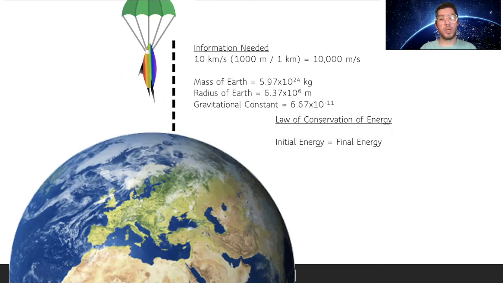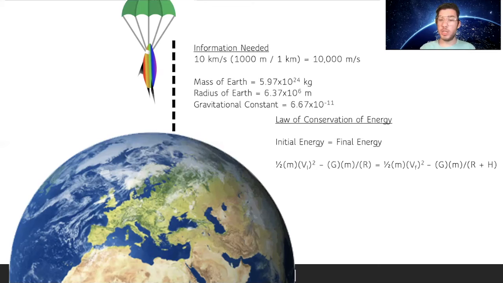So we're also going to use the law of conservation of energy, which states that the initial energy is going to be equal to the final energy. In this case, the energy that it starts with is going to be the same as the energy that it finishes with.